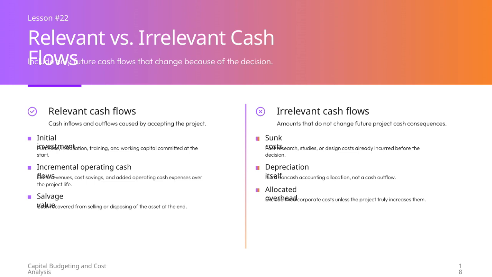At the end of the project, the salvage value represents the cash we can recover from selling or disposing of the asset. On the other hand, irrelevant cash flows do not affect the decision. These include sunk costs, which are past expenses like research or design costs that we've already incurred and cannot recover.